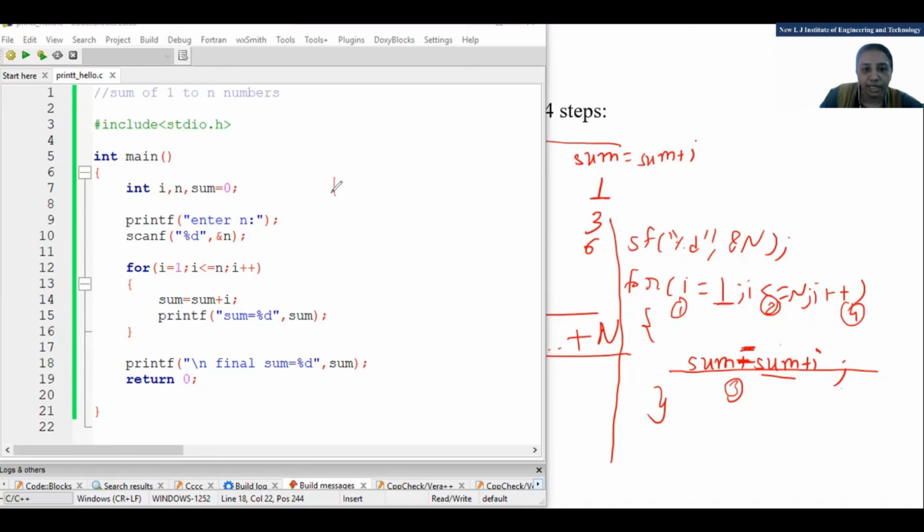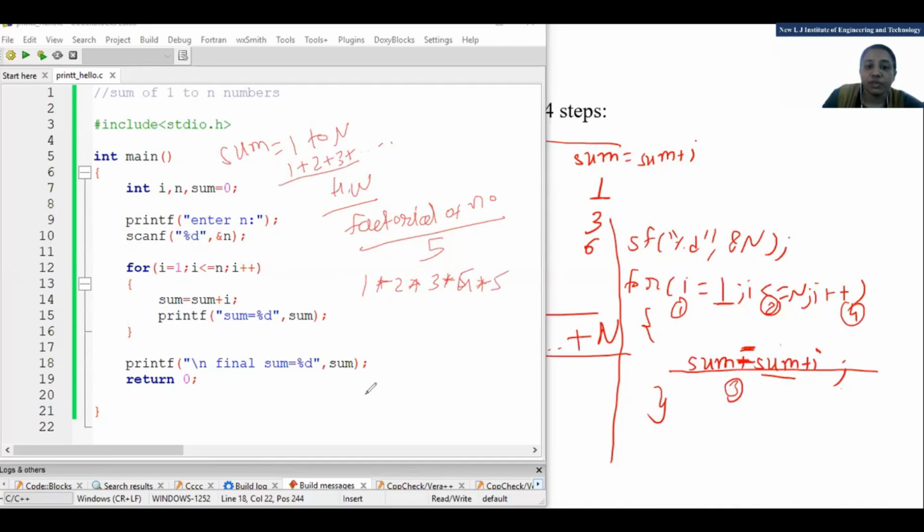For the homework, you need to write the factorial of a number. Here we have done the sum of numbers, that means the sum of 1 to n, so 1 plus 2 plus 3 and so on. Now factorial of a number: suppose I need the factorial of 5. It should be a multiplication like this. So indirectly, instead of sum, you need to do the multiplication of the numbers 1 to n. So that is the factorial of a number, right?